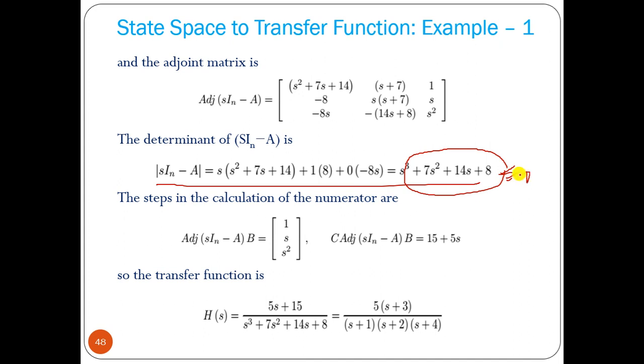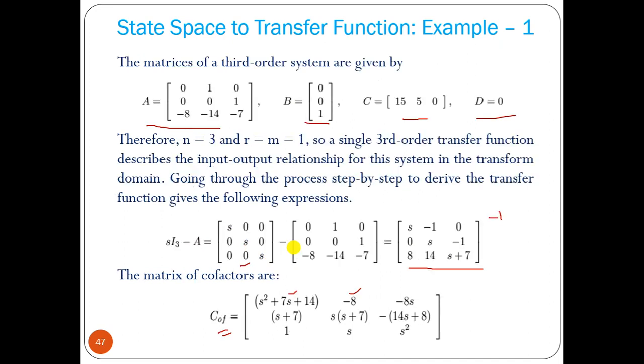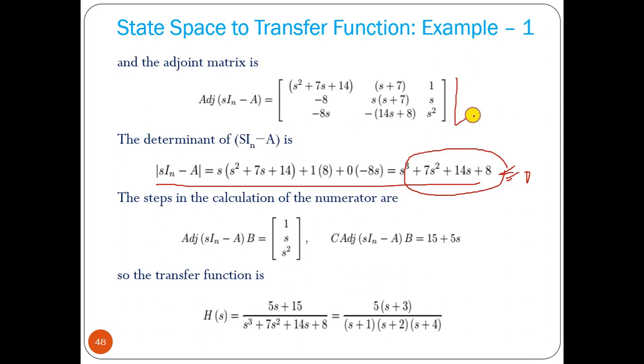Equal to 0 is the characteristic equation. Now we have to do adjoint of sI minus A. You have to multiply with B. Okay, then we got this value. B value is 0 0 1. So here you can put 0 0 1.